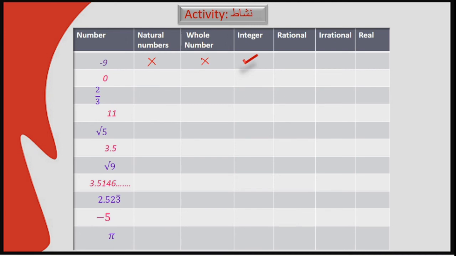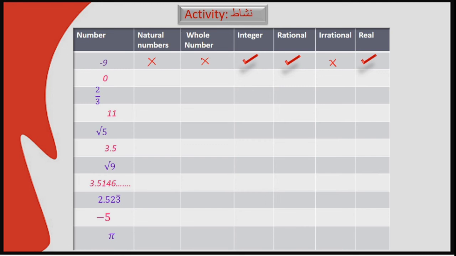Does it belong to rational numbers? Yes. Does it belong to irrational? No, it does not belong to irrational numbers. And of course, all numbers belong to real numbers, so minus 9 belongs to real numbers.